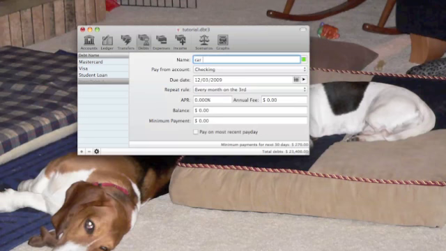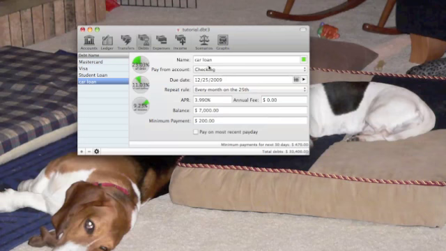And I've also still got a car loan hanging around. We'll make that due on the 25th. Sounds like a good enough day. Give it a 3.99% interest rate. Sounds about right. $7,000 balance. And we'll give it a minimum payment of $200 a month.